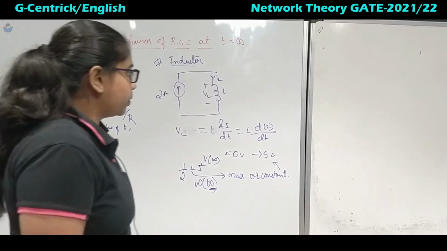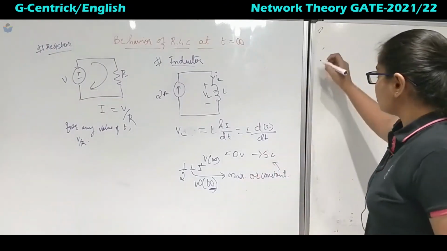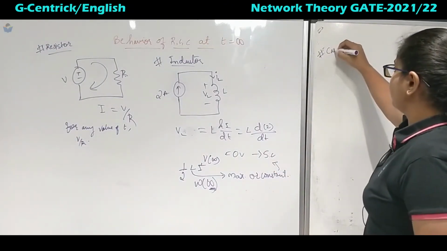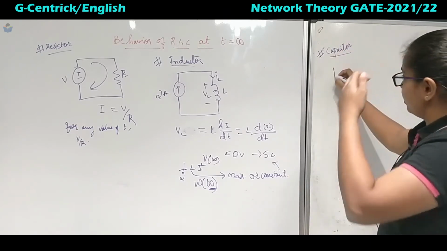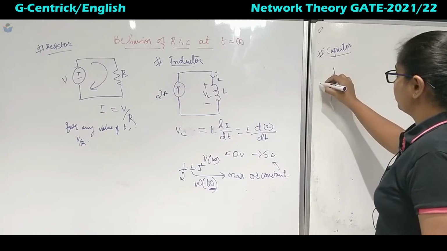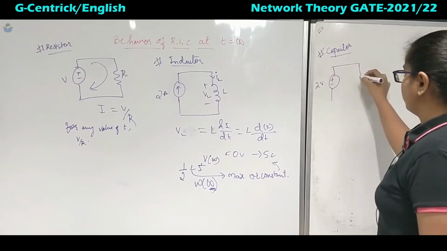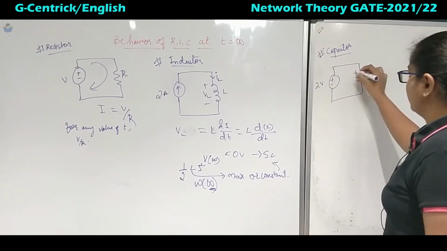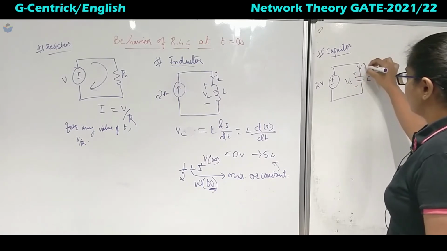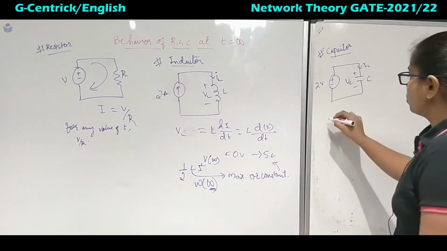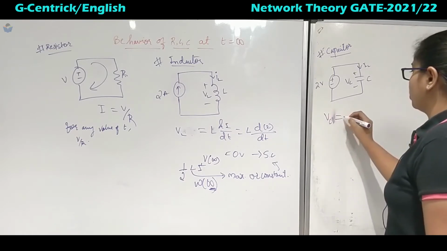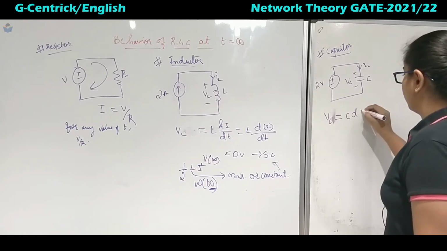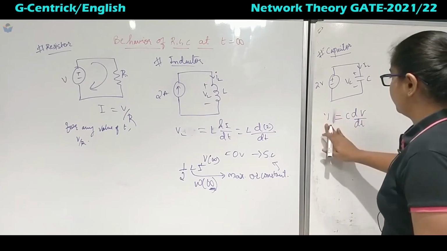Next, coming to the capacitor. If we give a DC signal to this also, say 2 volts, we have here capacitor C, this is the voltage across the capacitor, and this is the current. So the current is IC is equal to C dV upon dt.